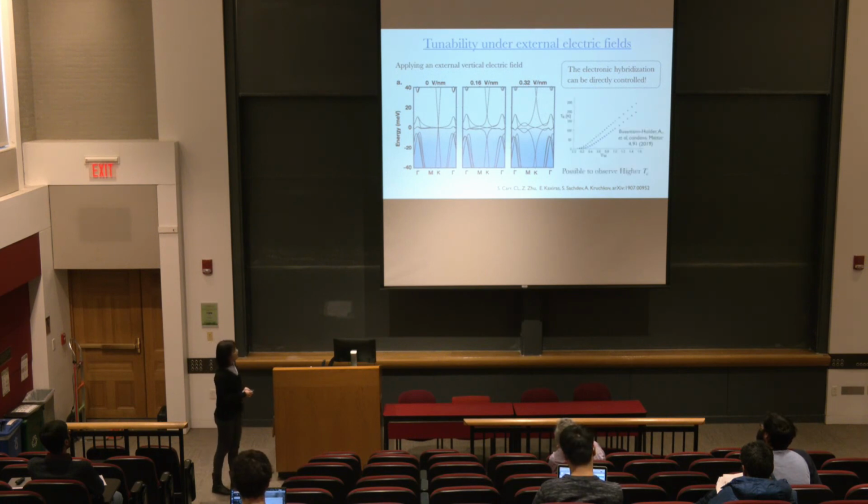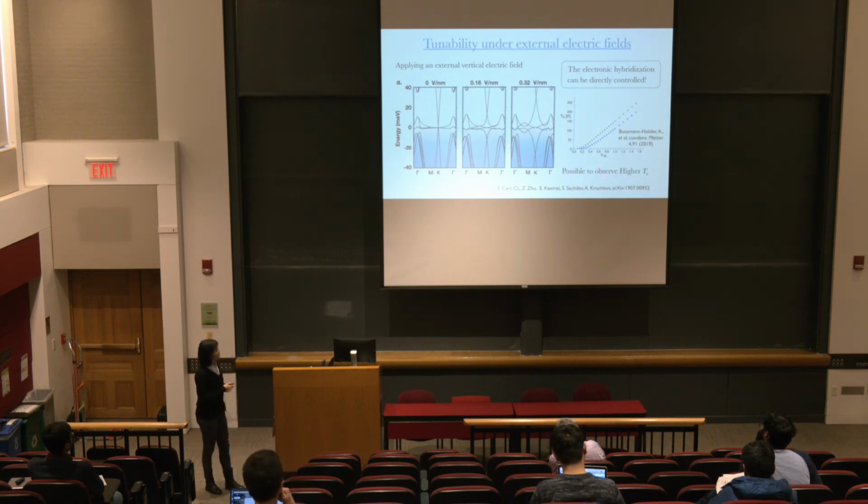And if we recall our previous research on the critical temperature in terms of this interband coupling, you can see this critical temperature will increase as we strengthen the interlayer coupling. So that means it's possible for us to observe a higher critical temperature for these twisted sandwich graphene systems.